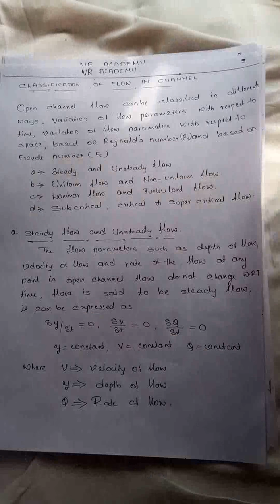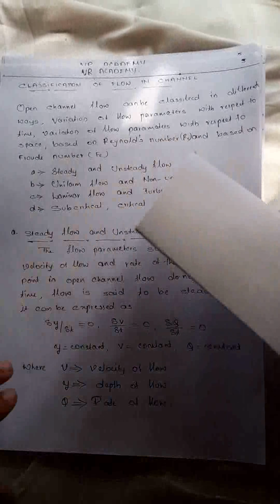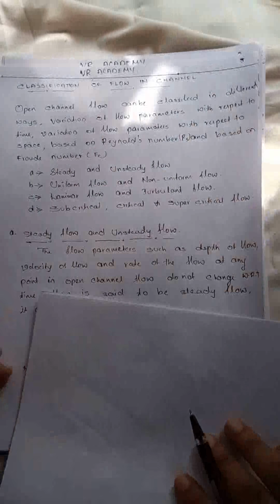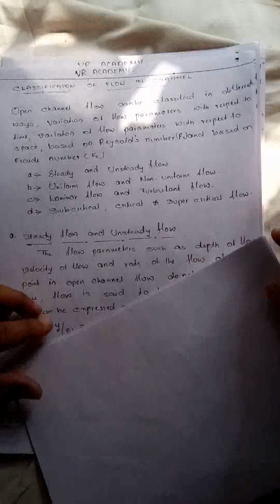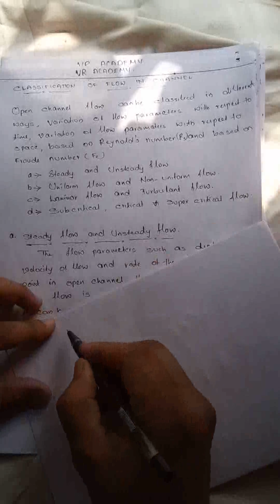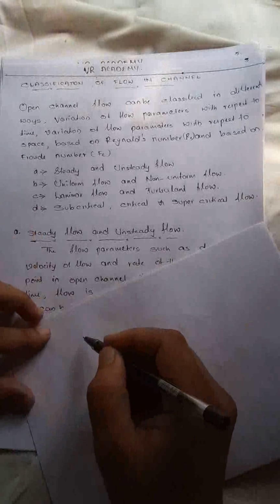Next, unsteady flow. In unsteady flow, the flow parameters I already mentioned, the depth, velocity and discharge, change with respect to time.